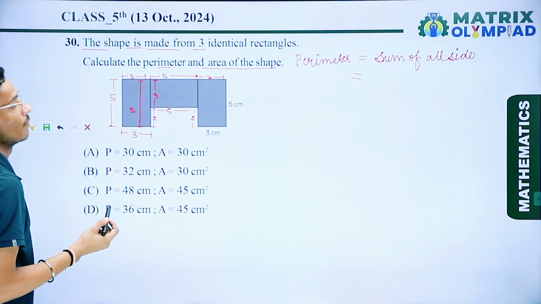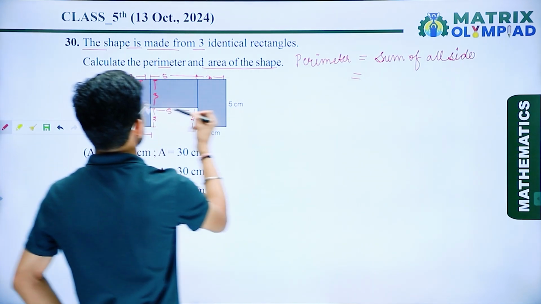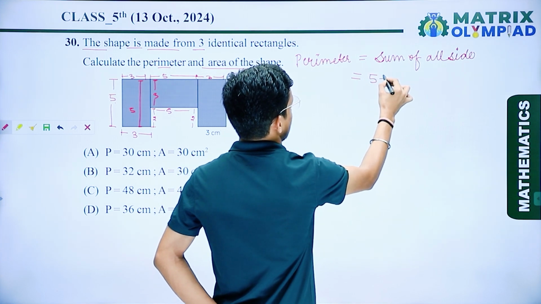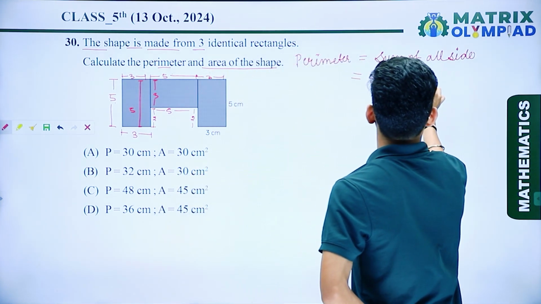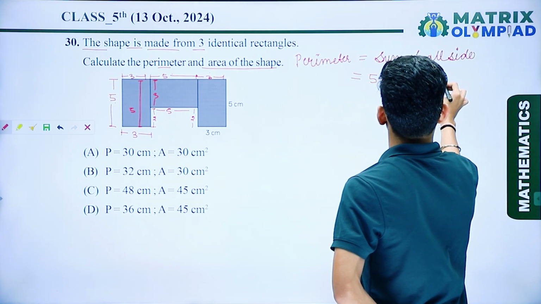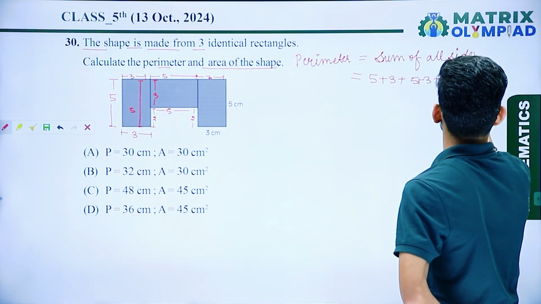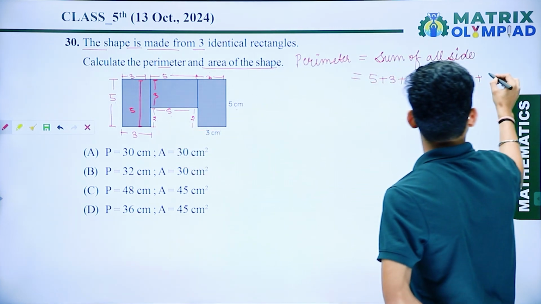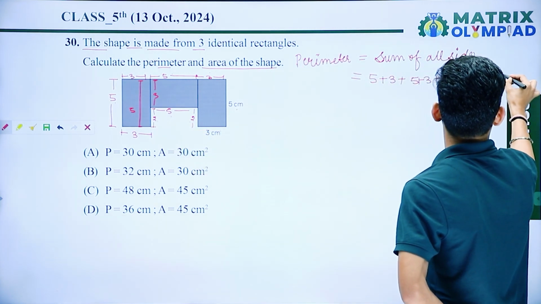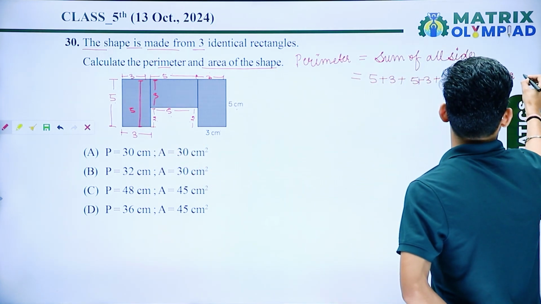So we have to find the perimeter. So perimeter is the sum of all sides. So first 5 plus 3, again 5 plus 3, again 5 plus 3, again 5 plus 3, now 5 plus 3. Then 2, 5, 2. And the last one is again 3.